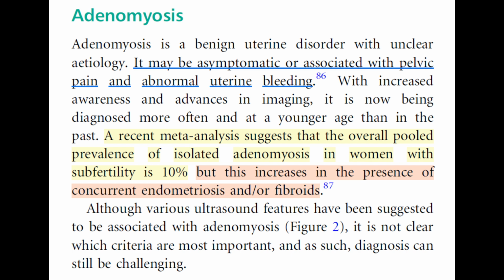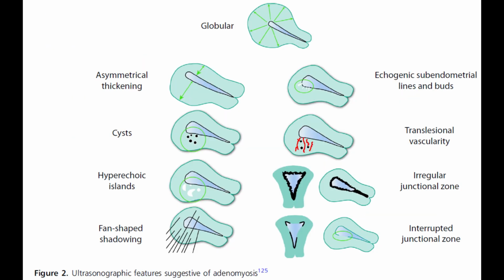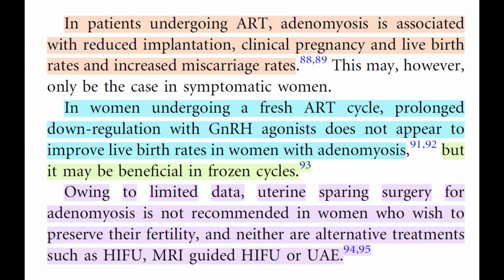Although various ultrasound features have been suggested to be associated with adenomyosis, Figure 2, it is not clear which criteria are most important, and as such, diagnosis can still be challenging. Figure 2. Ultrasonographic features suggestive of adenomyosis. In patients undergoing ART, adenomyosis is associated with reduced implantation, clinical pregnancy and live birth rates, and increased miscarriage rates. This may, however, only be the case in symptomatic women.